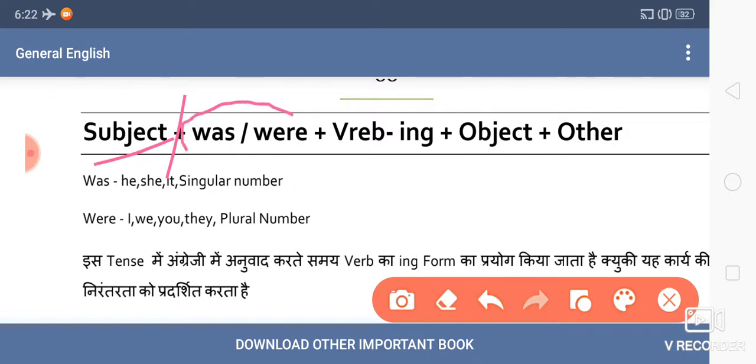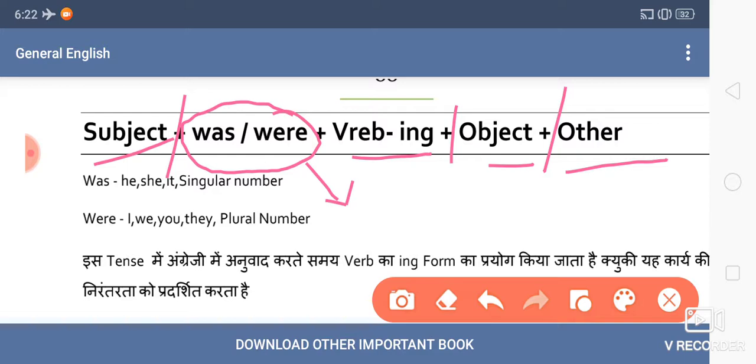Then there is the auxiliary before the main verb, and then the verb with ing, then the object, and then the other complement part. If you check it minutely, you will find only one difference from present continuous tense.